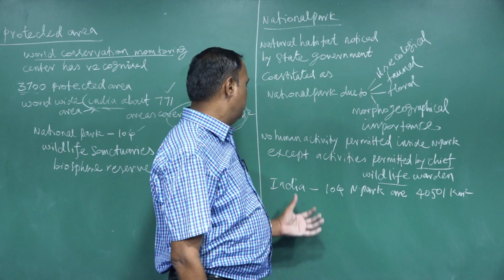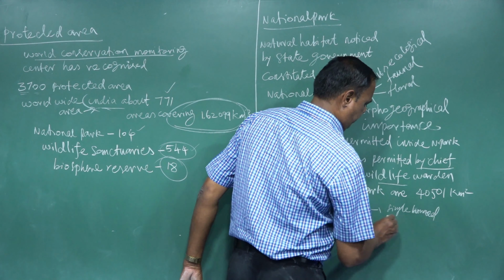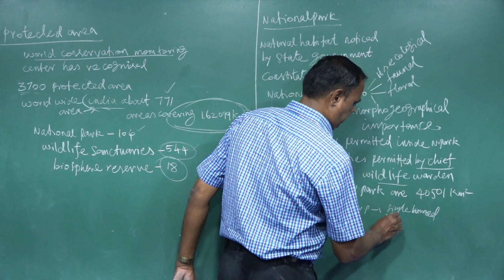India consists of 104 national parks, covering 4,501 square kilometers. One of the important national parks is Kaziranga National Park. Kaziranga National Park is very famous for the single-horned rhinoceros. Like that, various national parks are distributed all over India and also all over the world.